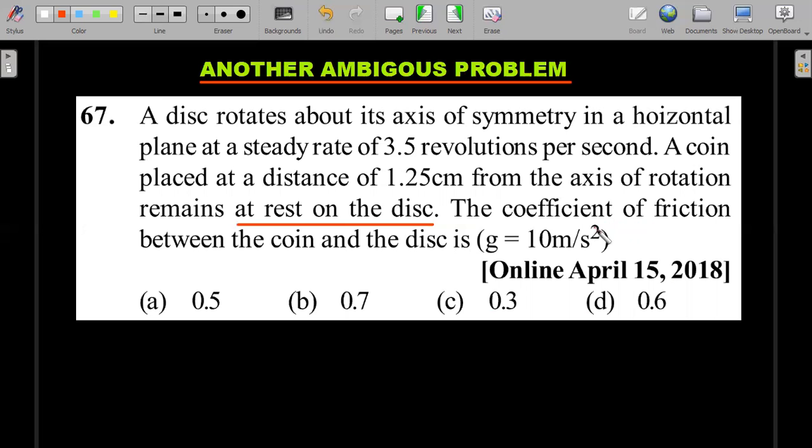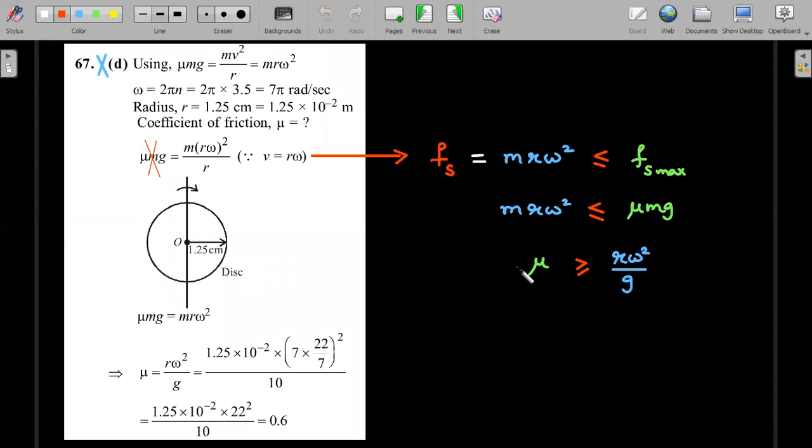If the minimum value is, let's say, some number, any coefficient of friction greater than that can also make it stay at rest. So you can have multiple answers. So then how to resolve the ambiguity? Obviously, in a paper with single options, you should think what the examiner must have thought when he laid down this question. That should solve the ambiguity in the exam.